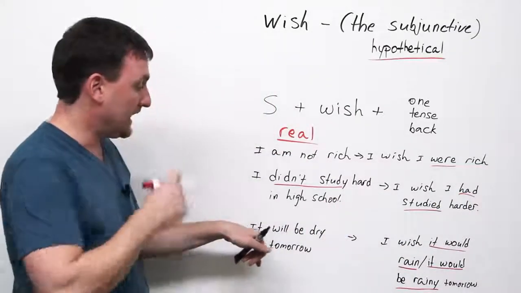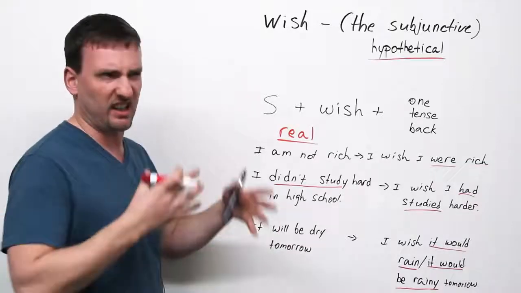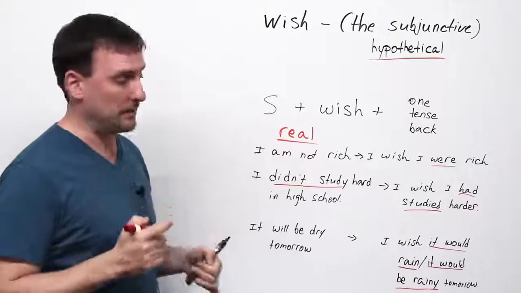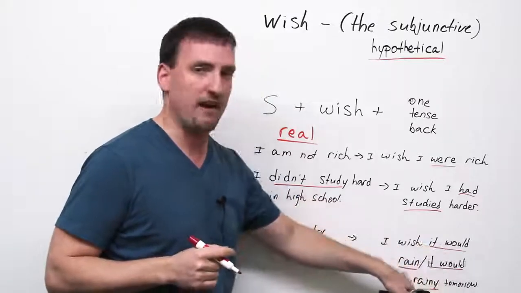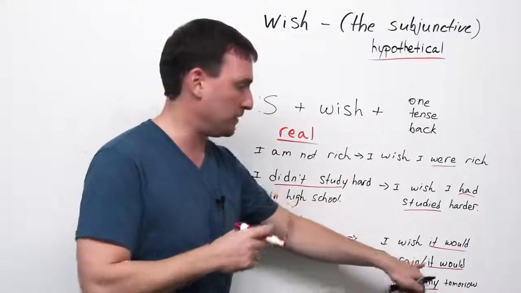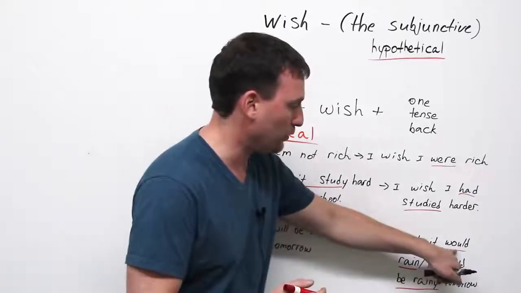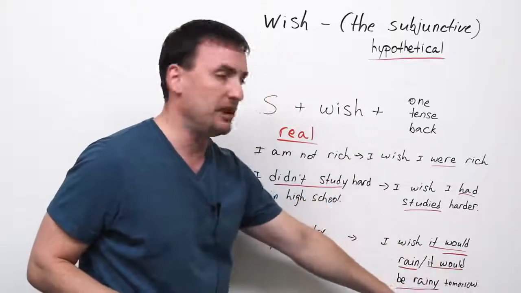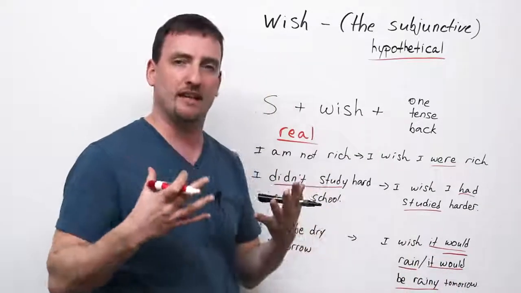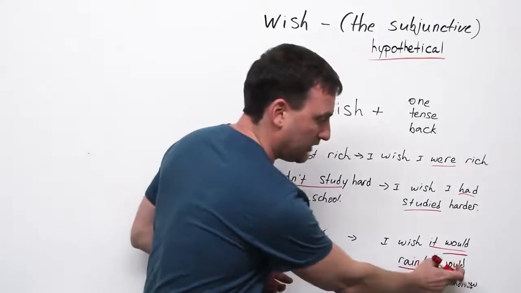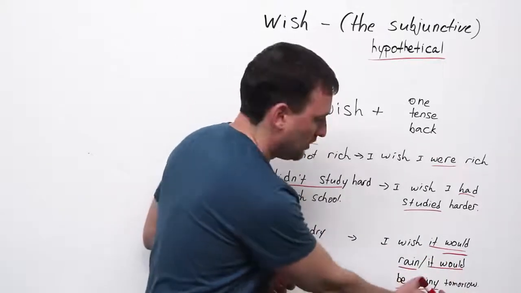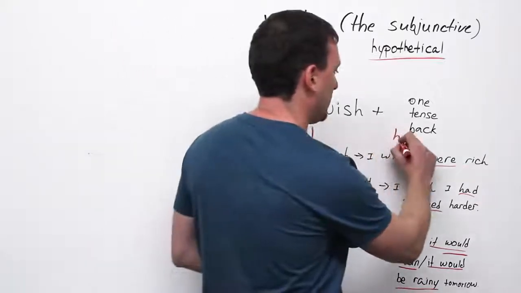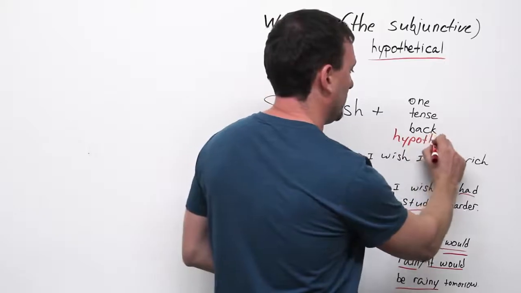Okay? It will be dry tomorrow. Like the air will be very dry, sunny, hot, etc. Two ways I can speak about it. I can wish it would rain. I can use the action verb, but the will becomes would. Or I wish it would be rainy tomorrow. If I want to maintain the be verb, I still use the would. I just add the be, go to the adjective rainy, and talk about the hypothetical situation.